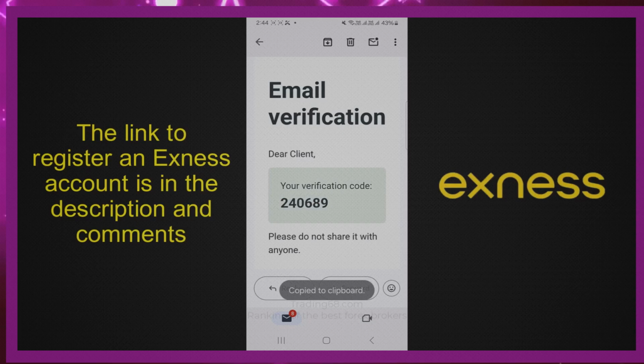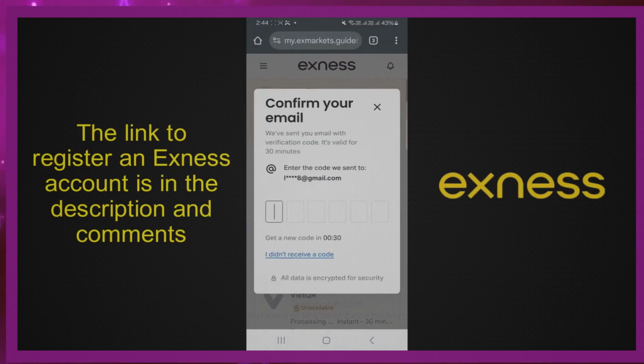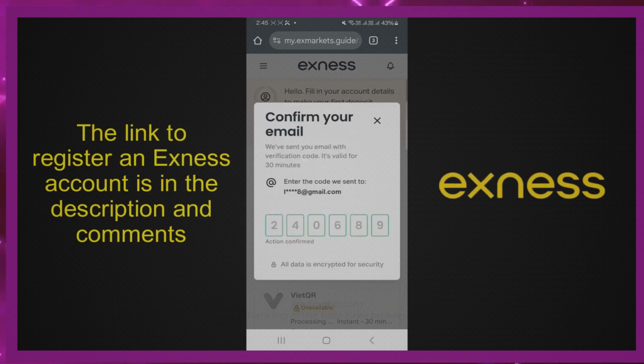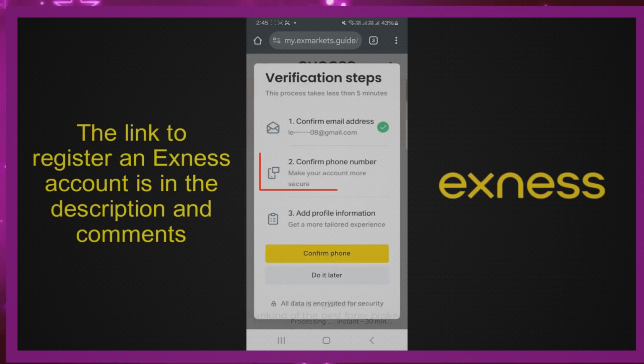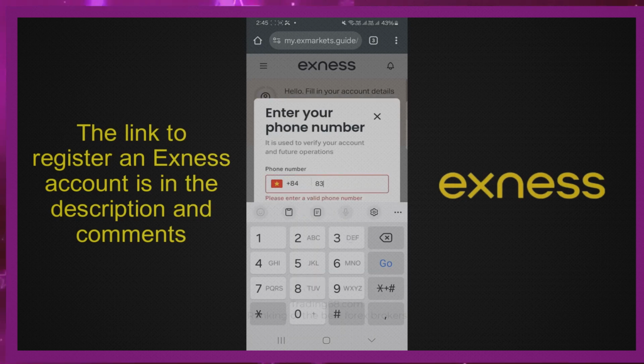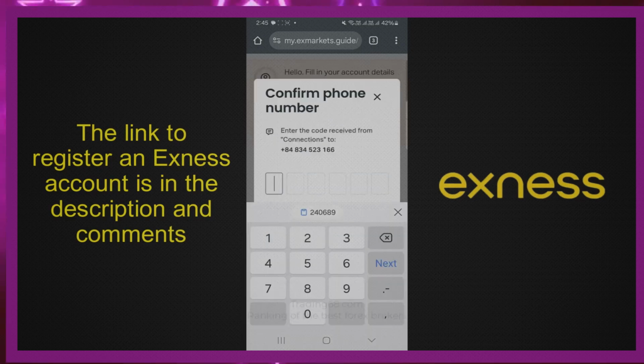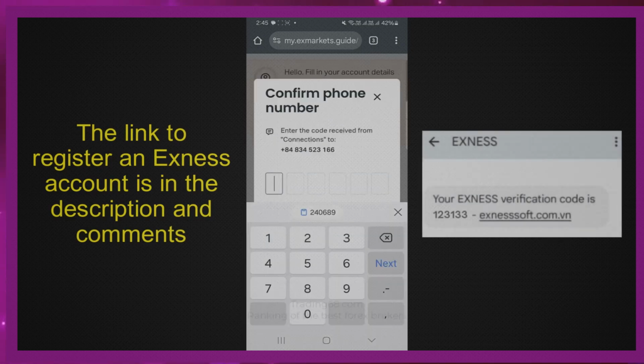Now, go back to the Exness website. Enter or paste the copied code here. The next step is to confirm phone number. Click Confirm Phone. Here, enter your phone number. Then click Continue. This is the verification code Exness has just sent. Enter the code here.